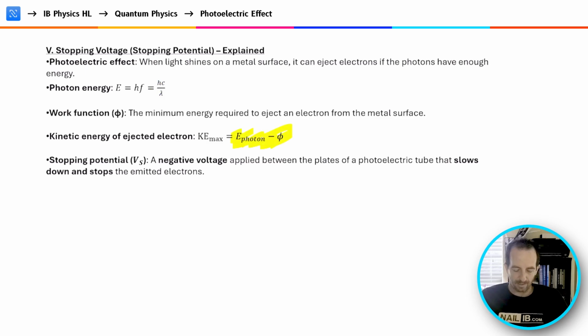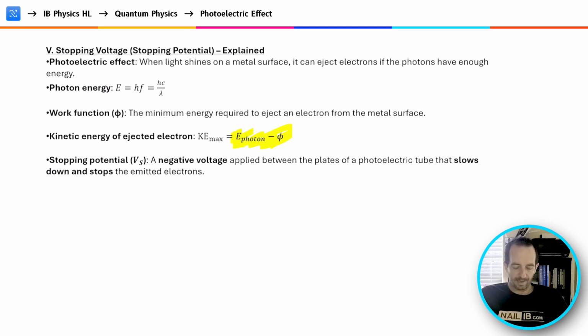So if the energy of the photon is more than the work function, then that surplus energy will go into the electron as kinetic energy, allowing it to move at that particular velocity. The work function being the minimum energy required to eject an electron, where the energy is defined by Planck's constant times the frequency of the photon.